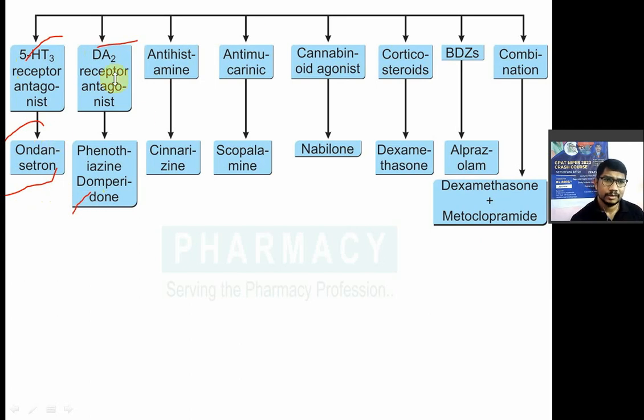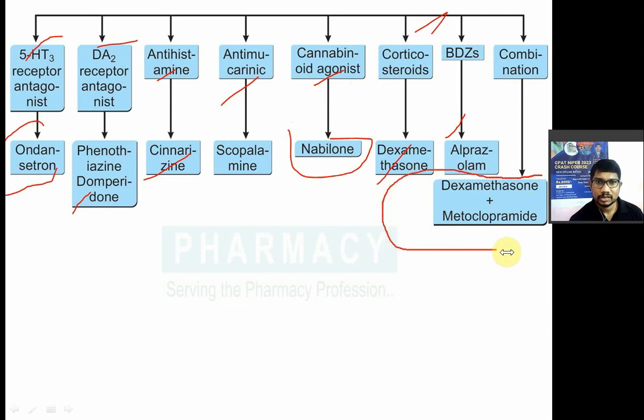Then antihistaminic drugs or H1 receptor blockers: cinnarizine, meclizine, hydroxyzine. Antimuscarinics: scopolamine, atropine, and dicyclomine. Cannabinoid agonists like nabilone. Then corticosteroids like dexamethasone, and benzodiazepines like alprazolam and diazepam. Combinations of these drugs are also used, such as a 5-HT3 receptor antagonist or prokinetic drug along with a steroid, in the treatment of vomiting.